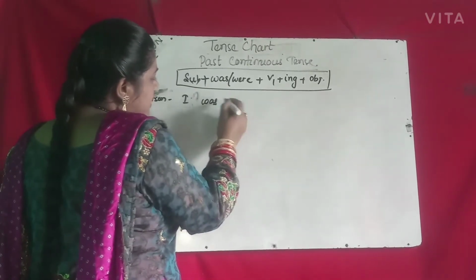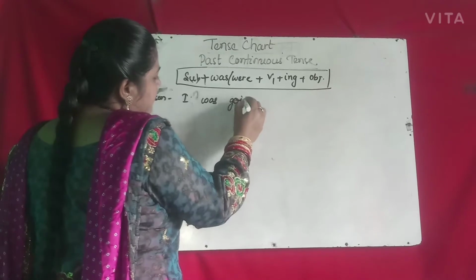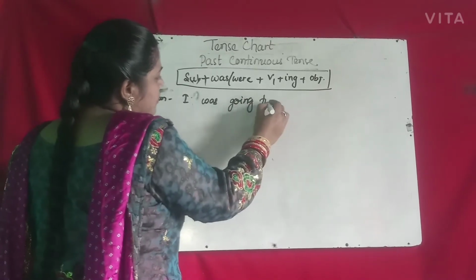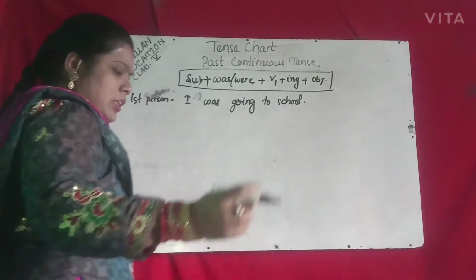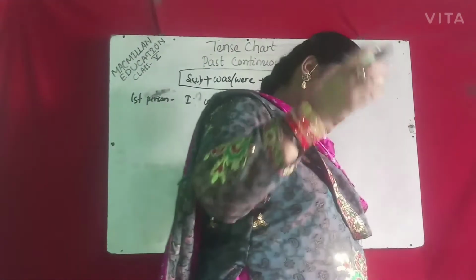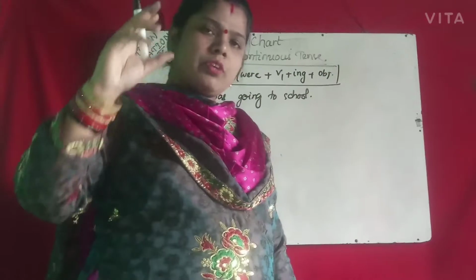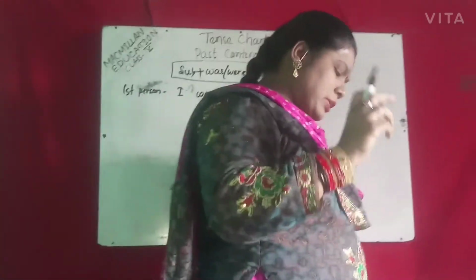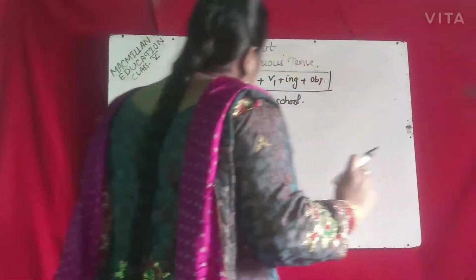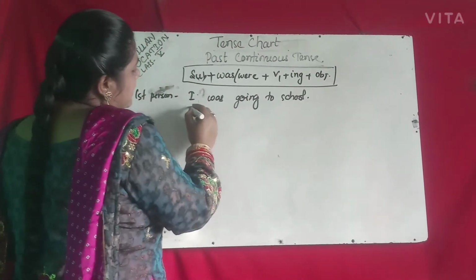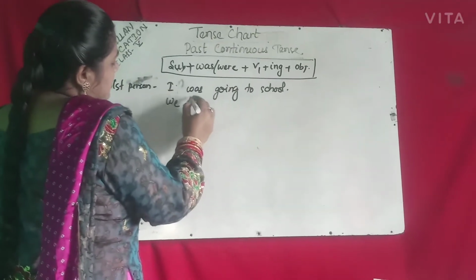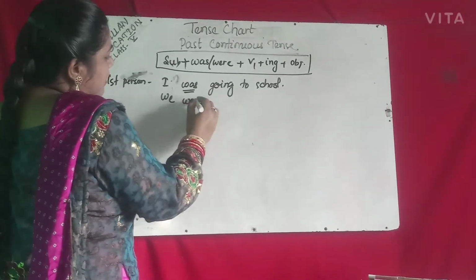Singular form was. Suppose going to school: I was going to school. It means in past time, for many years, I was going to school at a particular point of time. Then the plural: we. Was changes to the plural were. We were going to school.